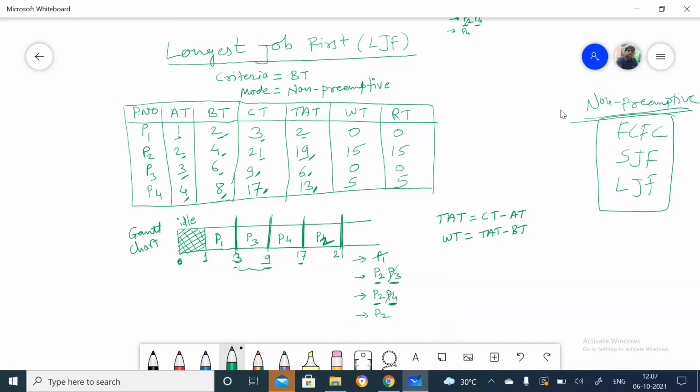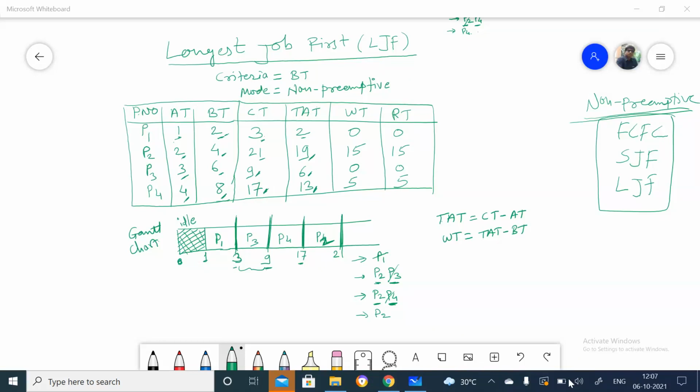Sir, what is the use of criteria? In one question the criteria is ET, and in another question the criteria is BT. See, if you consider the first algorithm, first come first serve, the basic property of a queue is that whoever comes first into the queue gets service first. So what we consider there is the arrival time into the queue. Getting my point? Entry is important.